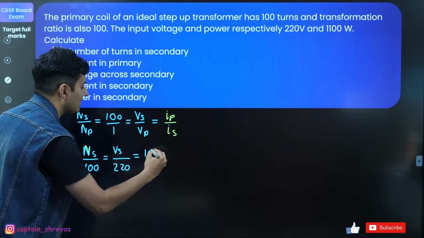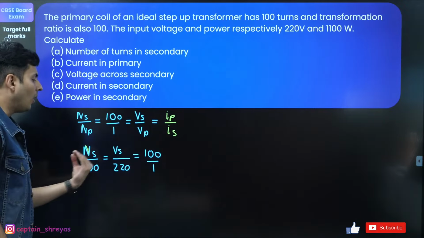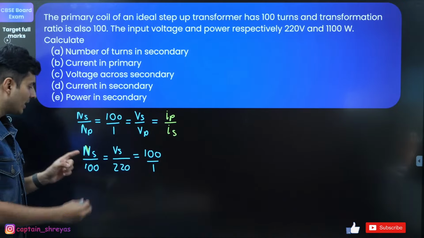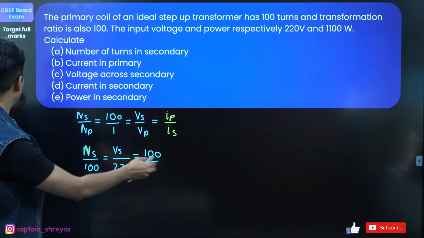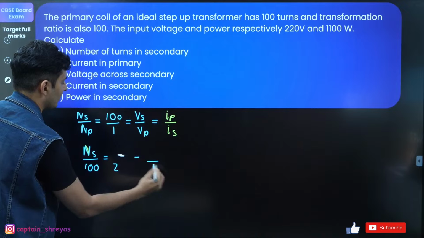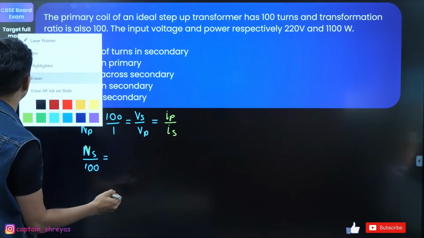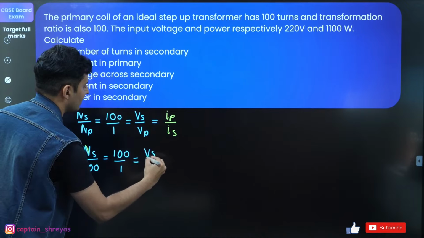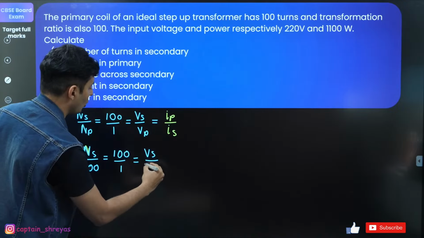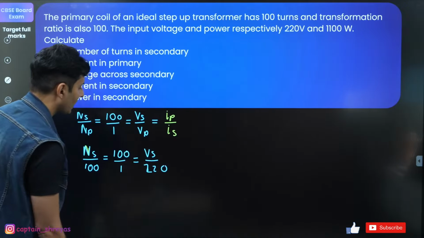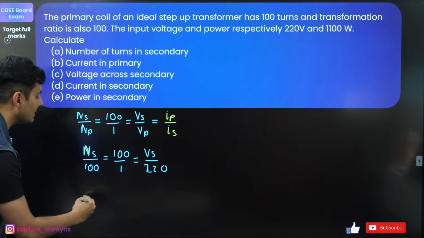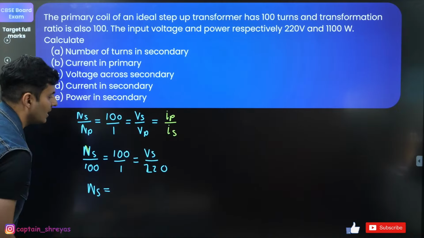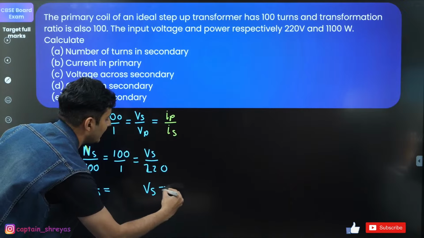All of this will be equal to 100:1. NS by 100, if you want, I will put this over here so that it is very systematic and you do not get confused. So this is still going to be 100 by 1, and this is going to be Vs divided by 220. From this, you can easily find the value of NS. You can also find the value of Vs.